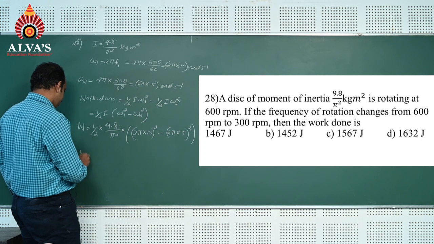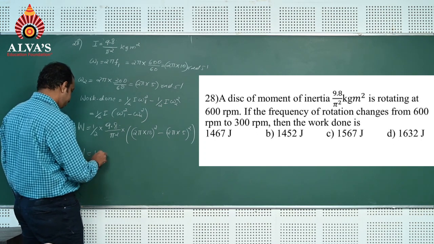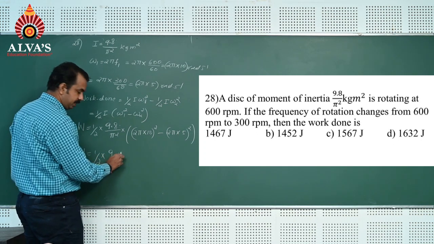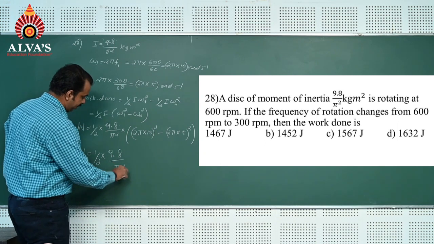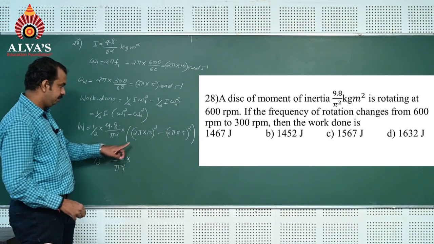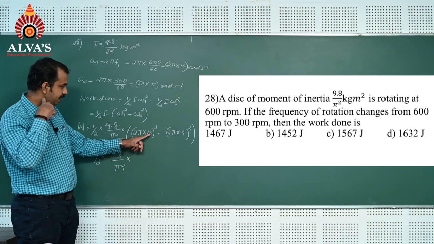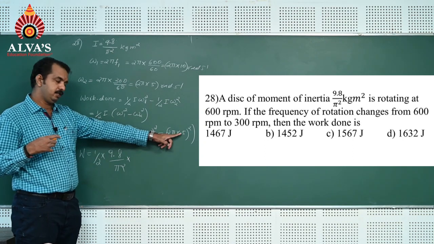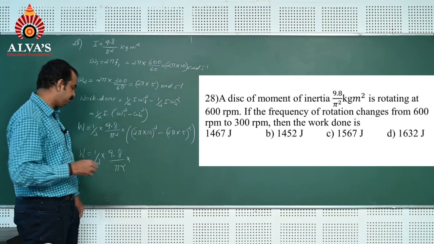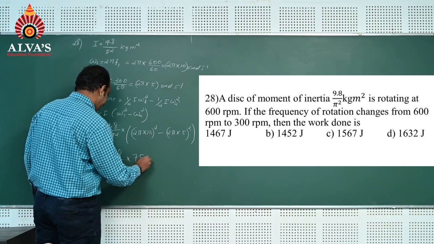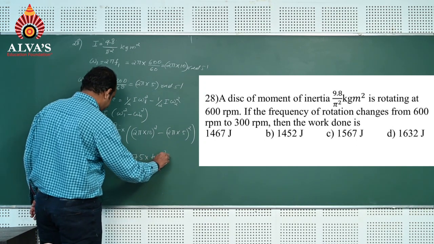That is, W is equal to 1 by 2 into 9.8 divided by pi square into, this is 10 square 100, 5 square 25, 100 minus 25, it is 75, into 4 pi square.